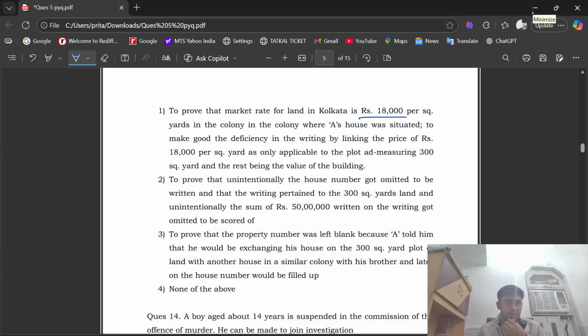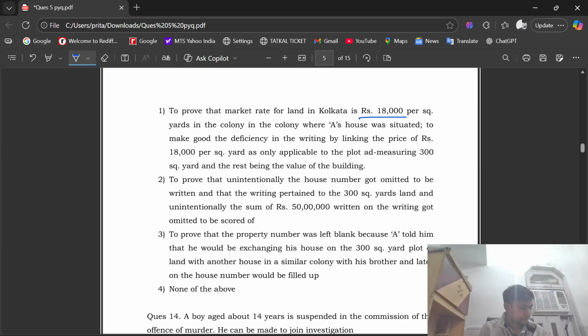So to prove that market rate for the land in Kolkata is rupees 18,000 per square yard in the colony where his house was situated, to make good the deficiency in the writing by linking the price of rupees 18,000 per square yard as only applicable to the plot measuring 300 square yards, and the rest being the value of the building. Option number second, to prove that unintentionally the house number got omitted to be written, and that the writing pertained to the 300 square yards land, and unintentionally the sum of rupees 50 lakh written on the writing got omitted to be scored off.